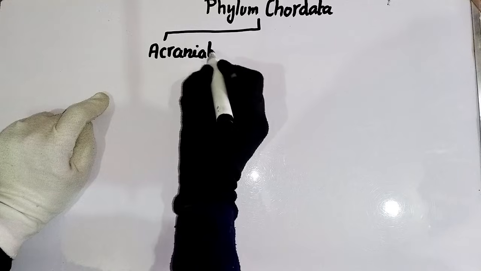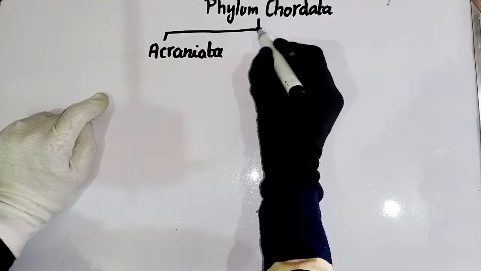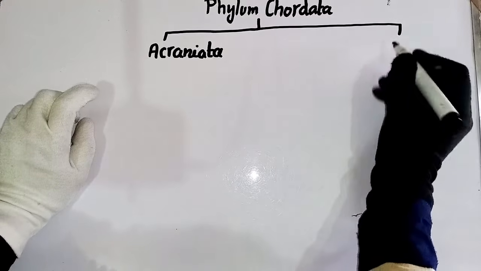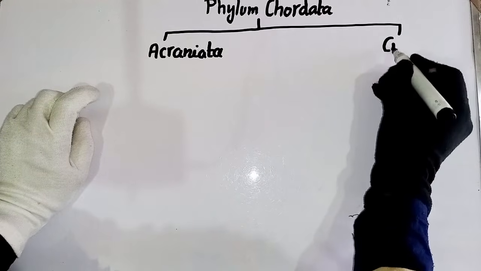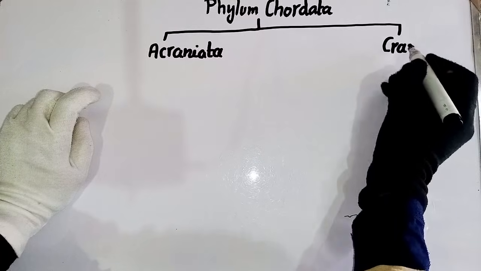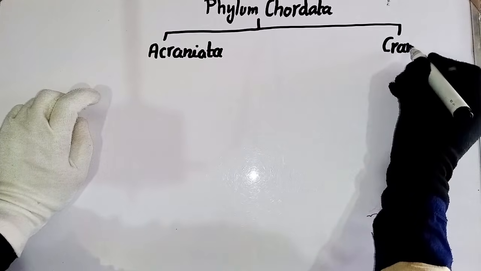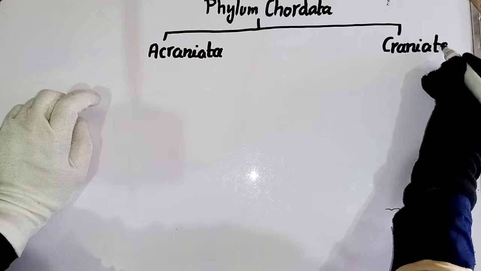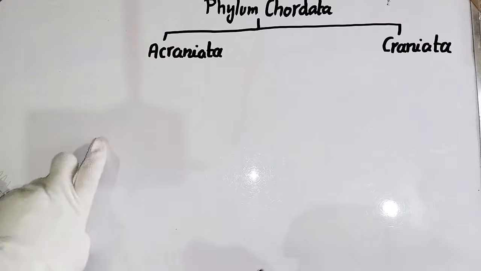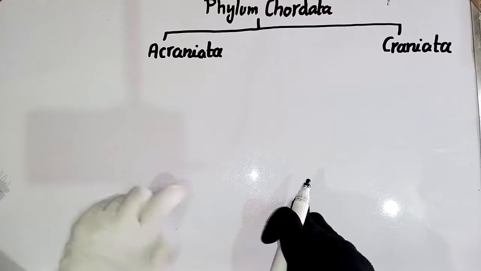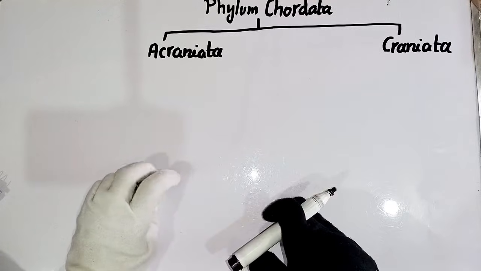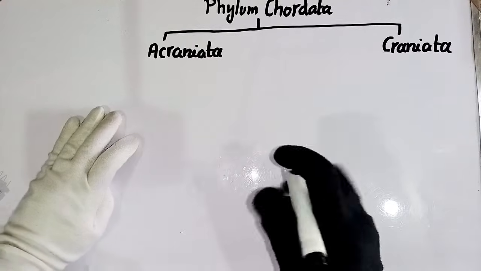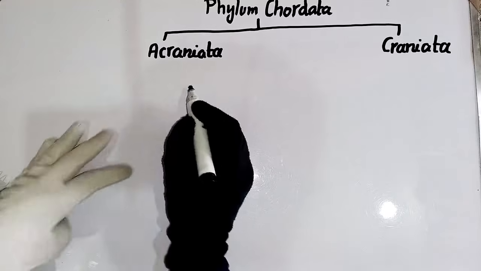This lecture will be a little longer than the average lectures, so don't worry about it. We will cover all the topics that could be helpful in the paper. This lecture will also be beneficial for students who are studying fishes for the first time in BS Zoology, and for students who have the combination of zoology and botany in BSc and ADP. So this lecture will be very good for all of them.